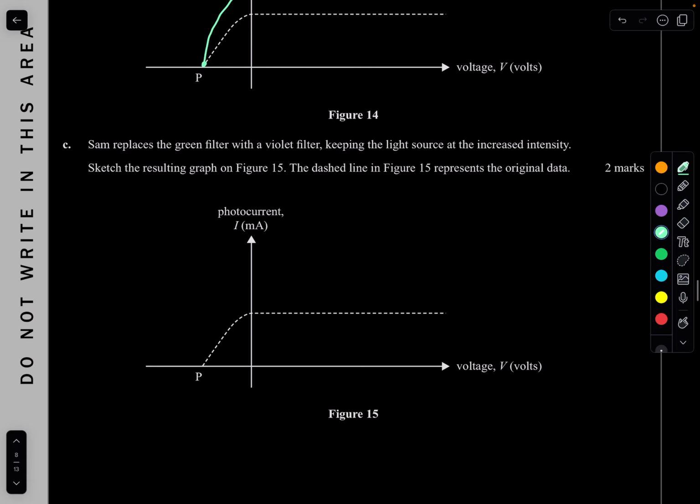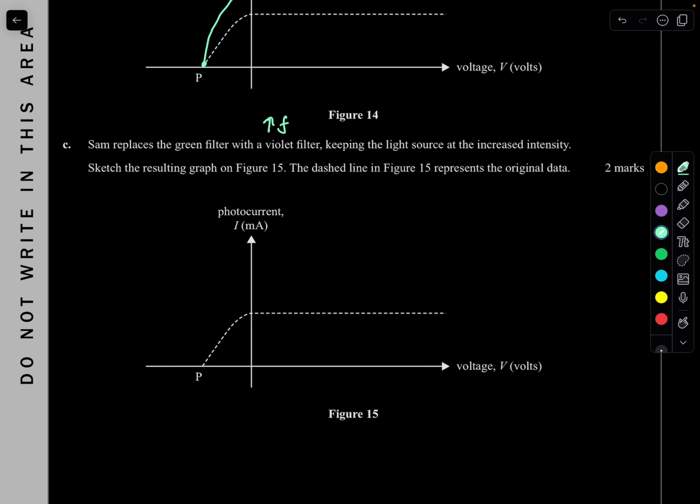Beautiful. Then Sam replaces the green filter with a violet filter. Remember, if you're going from green to violet, violet has a higher frequency. So you're increasing your frequency, keeping the light source at an increased intensity. So you're still increasing your intensity, and now you've increased your frequency, which increases your stopping voltage.